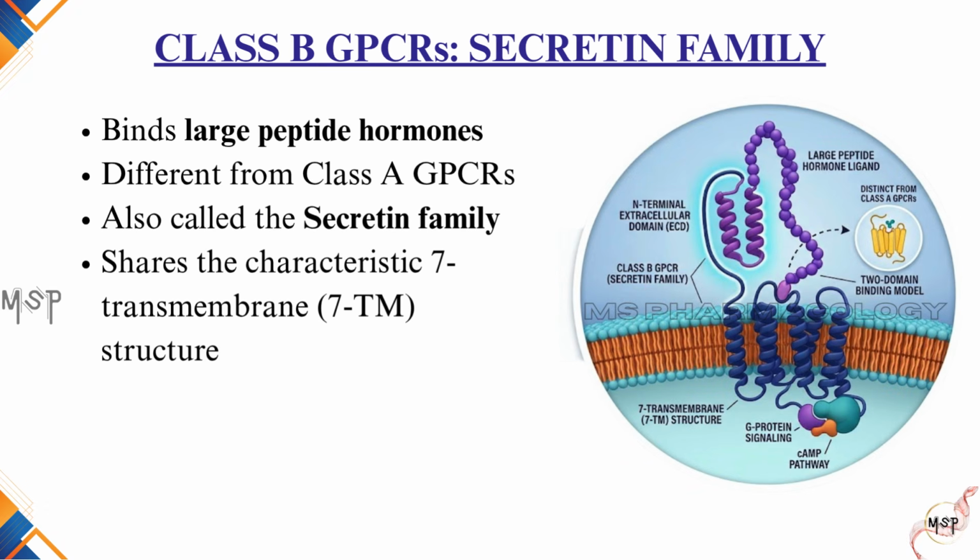As we have just seen, Class A receptors recognize most of their ligands within the transmembrane region. However, not all GPCRs follow this strategy. Some receptors bind much larger signaling molecules, particularly peptide hormones. To recognize these larger ligands, they require a different structural design. This brings us to Class B, also known as the secretin family. Although Class B receptors share the same seven-transmembrane architecture as all GPCRs, they differ markedly from Class A in both their structure and ligand-binding mechanism.